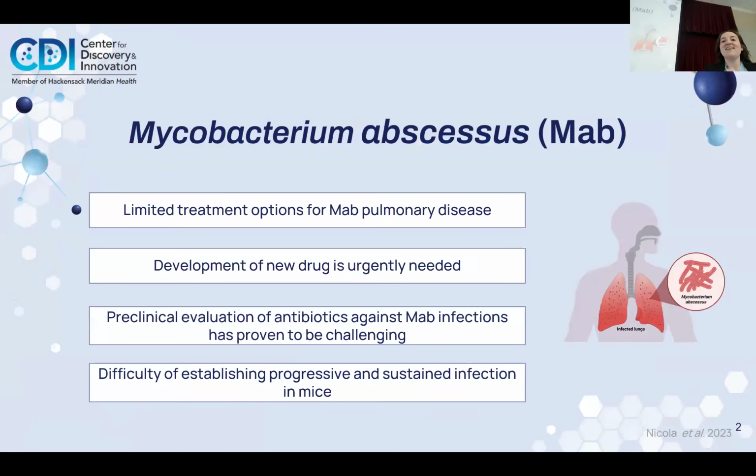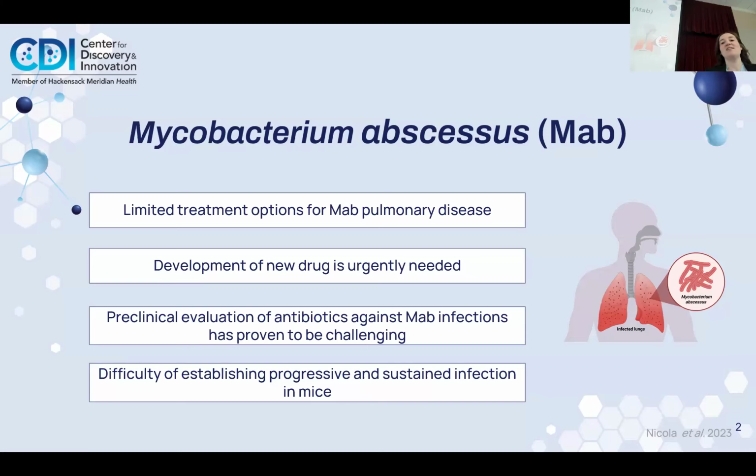Mycobacterium abscessus is an environmental bacteria that can cause pulmonary infections, particularly in immunocompromised individuals and with underlying respiratory diseases such as cystic fibrosis. It is known for its multi-drug resistance, and treatment typically involves a combination of antibiotics, often requiring prolonged therapy to effectively combat the infection. There are limited treatment options for MAB pulmonary disease, and the development of a new drug that is safer, shorter, and more effective is urgently needed.